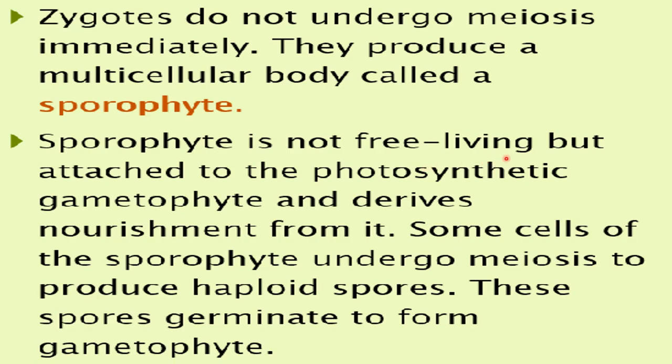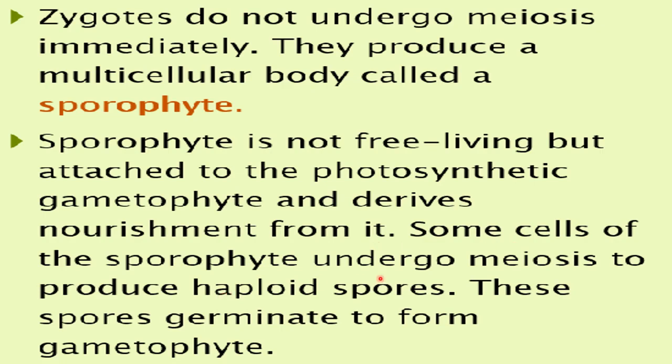It is not free living but attached to the photosynthetic gametophyte, the gametophyte structure that you have seen in the diagram in the previous slide. So this sporophyte remains attached with that and derives nourishment from it. The photosynthesis is performed by the gametophyte, and the nourishment is given to the sporophyte as well.